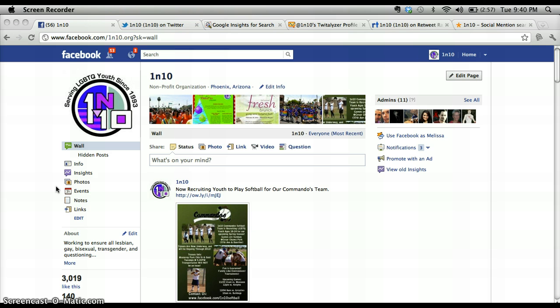Featured in the EPUB is an example of quantitative data for a local Phoenix nonprofit organization called 1 in 10. 1 in 10 is a youth outreach organization that helps at-risk LGBTQ, meaning lesbian, gay, bisexual, transgender, and questioning youth in Arizona when dealing with their sexuality and coming out.